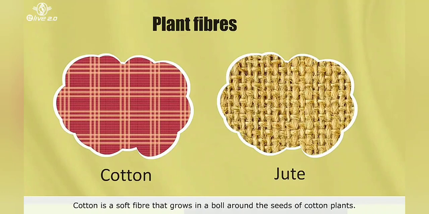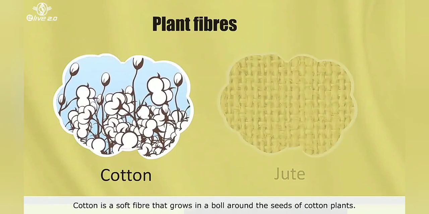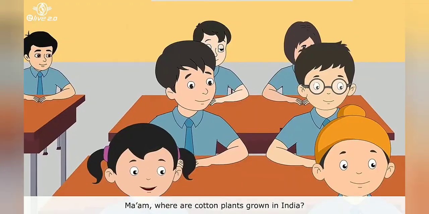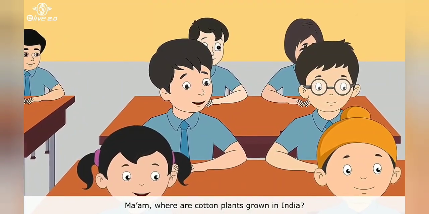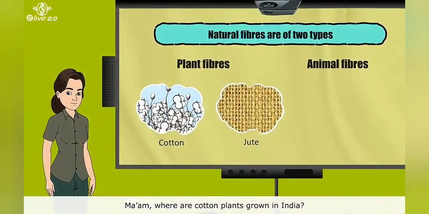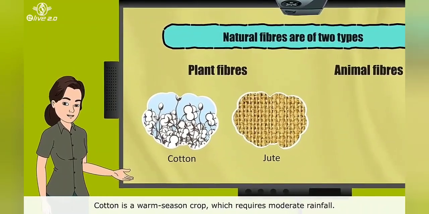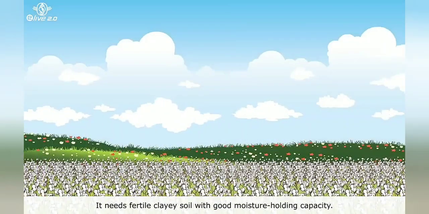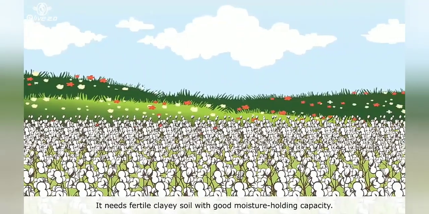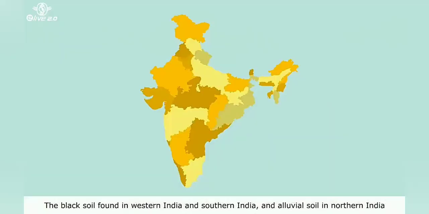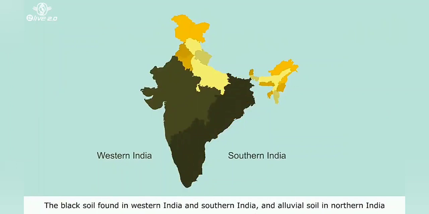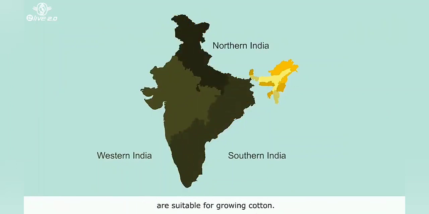Cotton is a soft fiber that grows in a ball around the seeds of cotton plants. Ma'am, where are cotton plants grown in India? Cotton is a warm season crop, which requires moderate rainfall. It needs fertile, clayey soil with good moisture holding capacity. The black soil found in western India and southern India and alluvial soil in northern India are suitable for growing cotton.